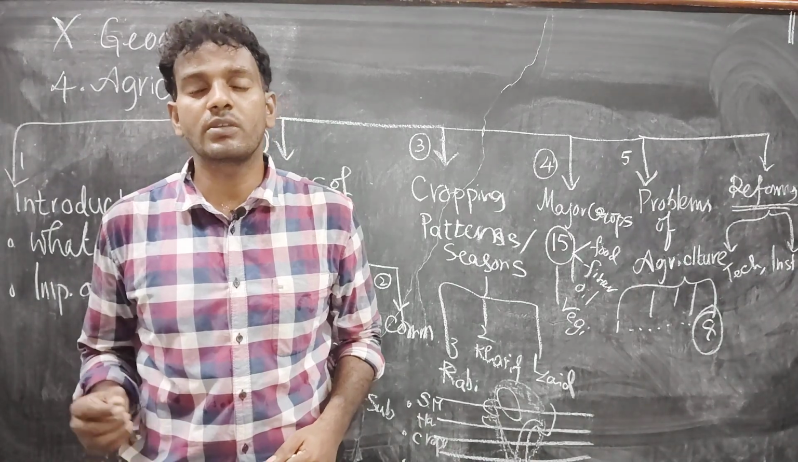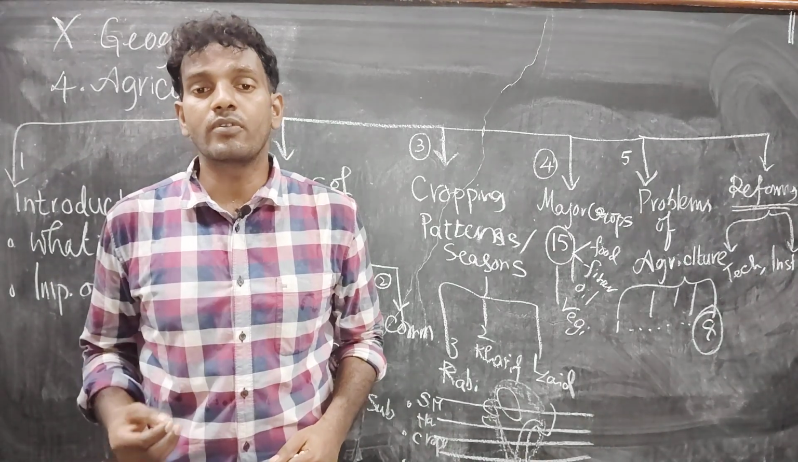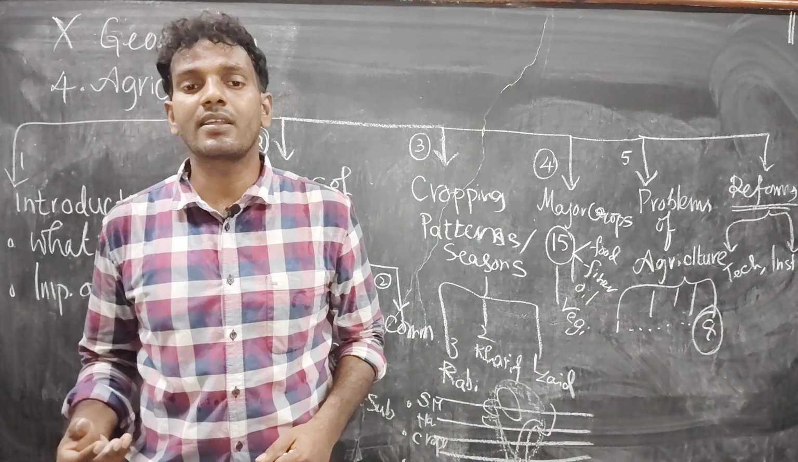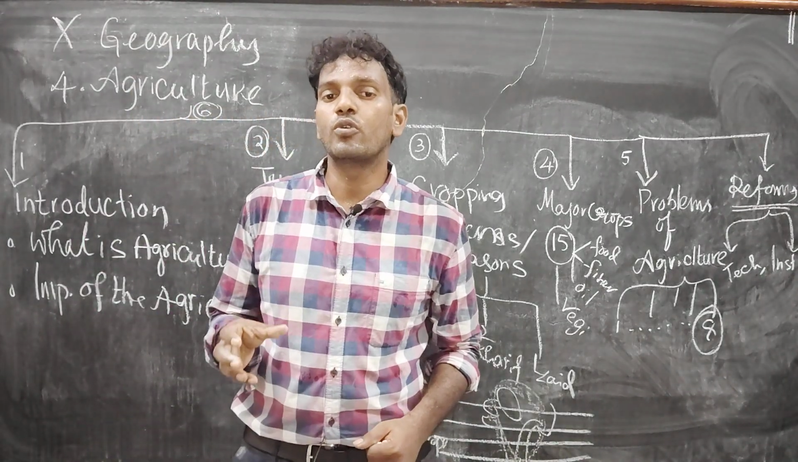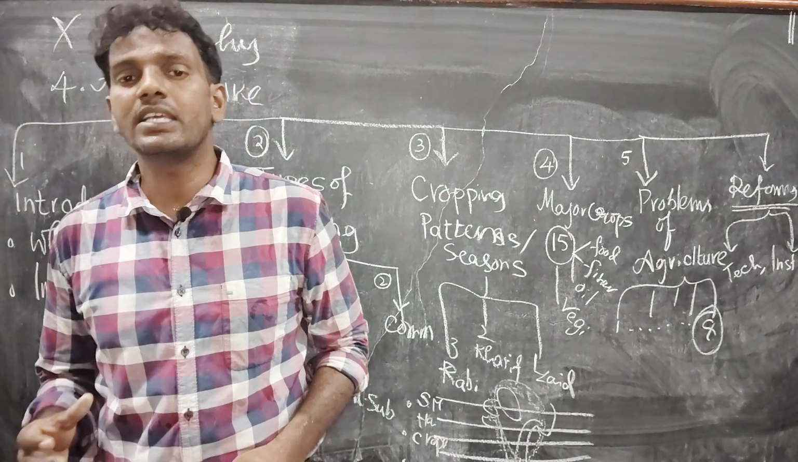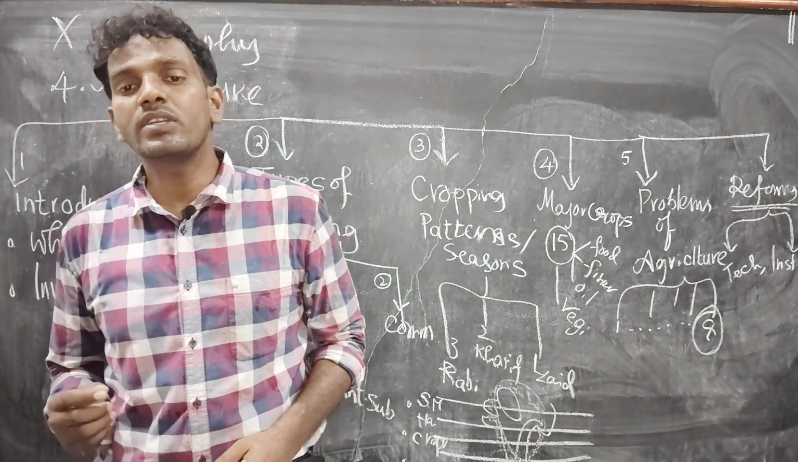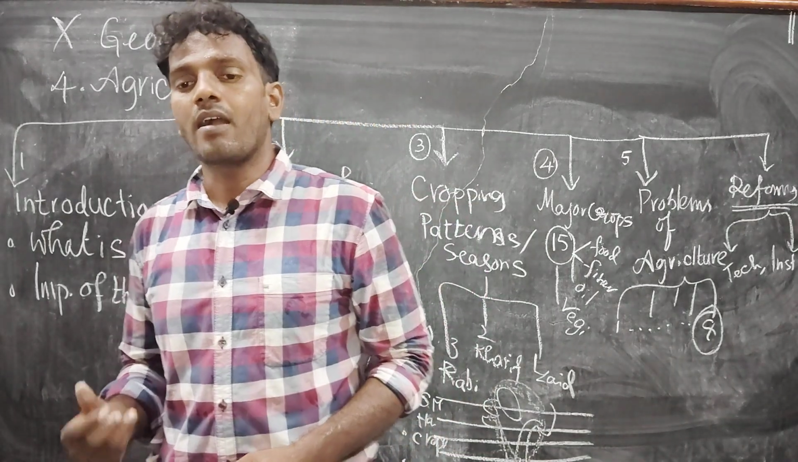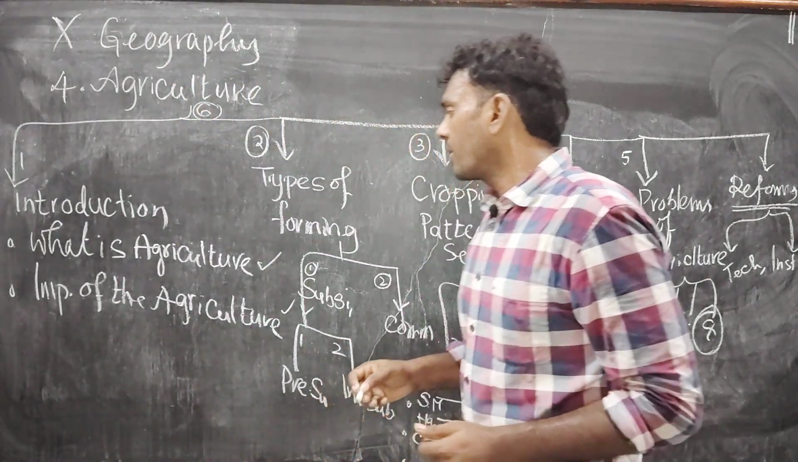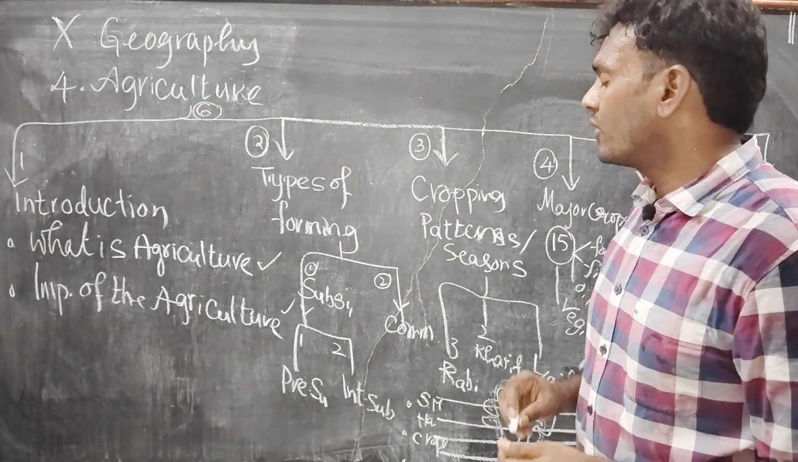GDP means gross domestic product. It means how much of goods and services provided in a particular year comes under the GDP. In the GDP also it is playing a huge role, in the sense its share is very huge in GDP. That's why it is a backbone for the Indian economy also. These are the importance of agriculture. Coming to types of farming. What is types of farming?